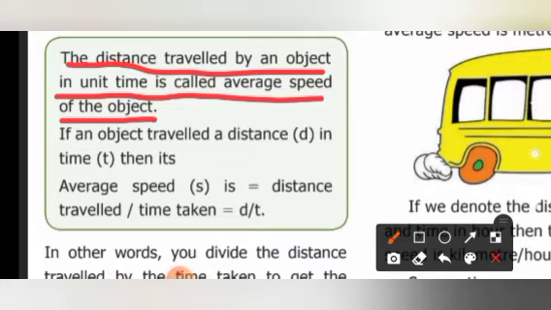If an object traveled a distance d in time t, then its average speed s is equal to the distance traveled divided by the time taken. So speed is equal to distance traveled by time taken. This is a very important formula you have to remember: speed equals distance by time. Is it clear, children?